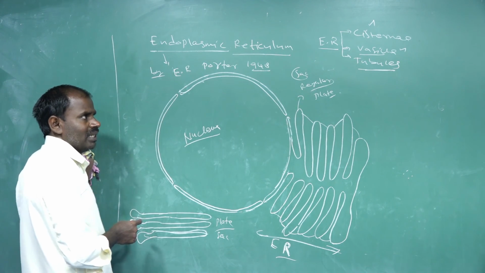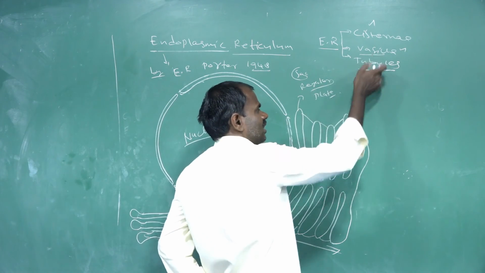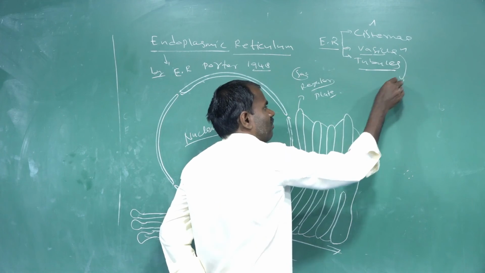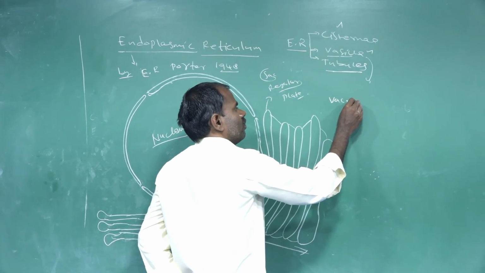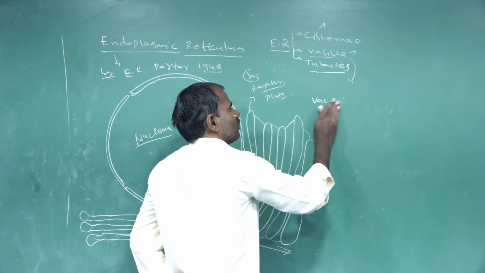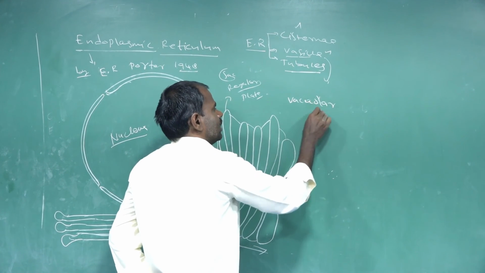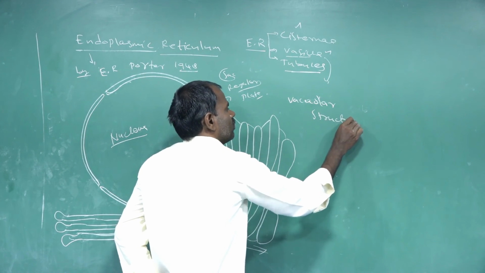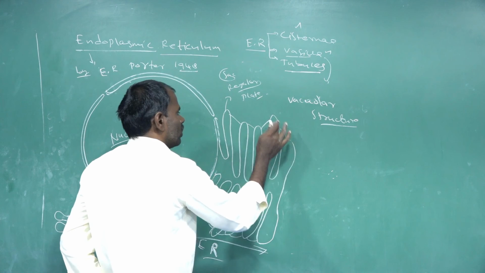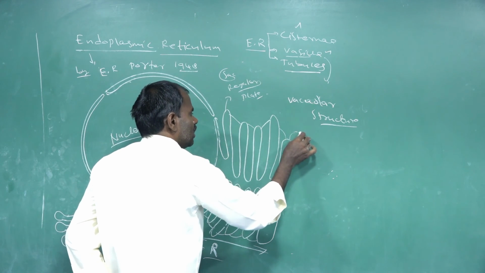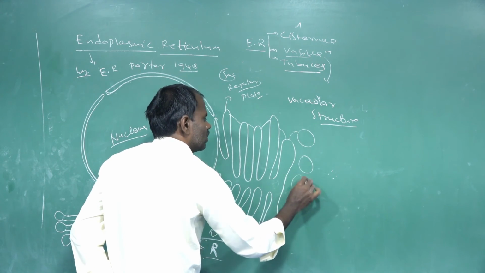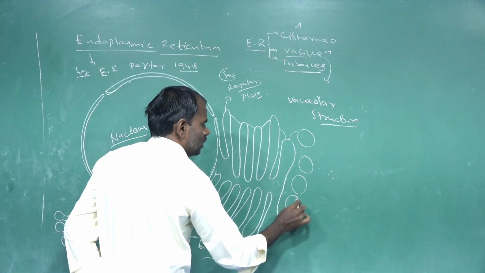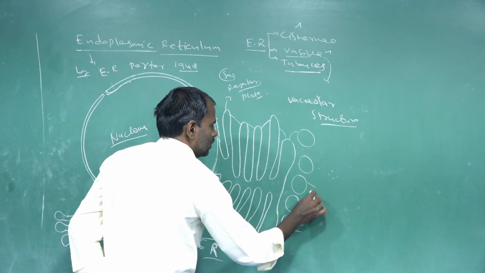The next one is vesicles. Vesicles are vacuolar structures. The outgrowth is cut into small segments, originating as small vacuoles.